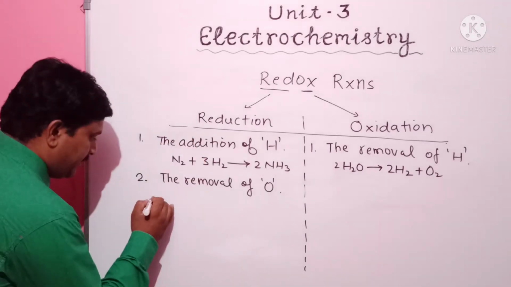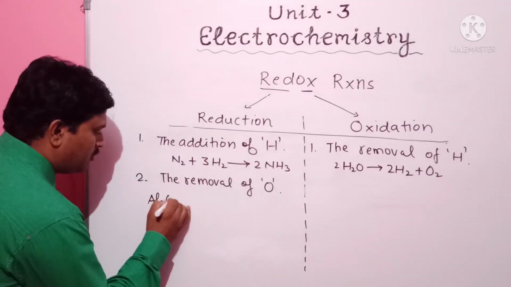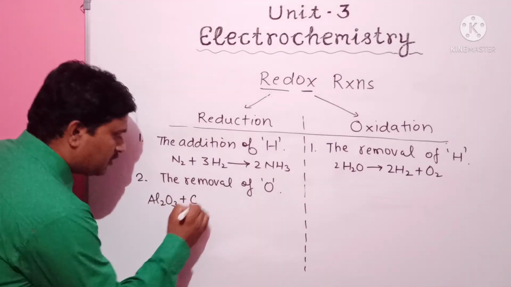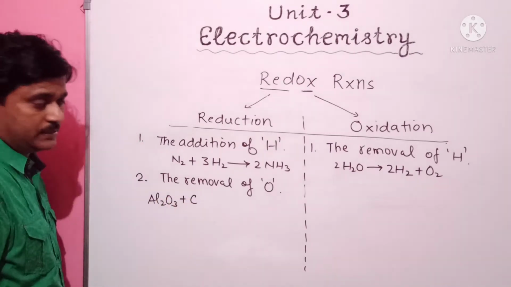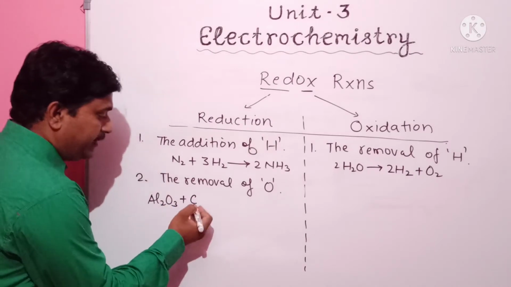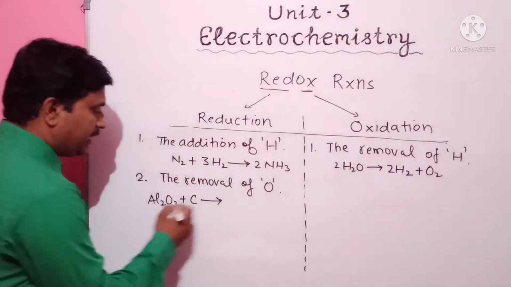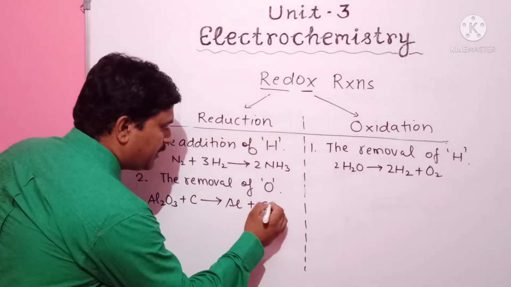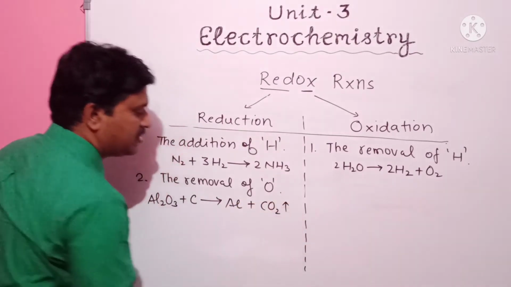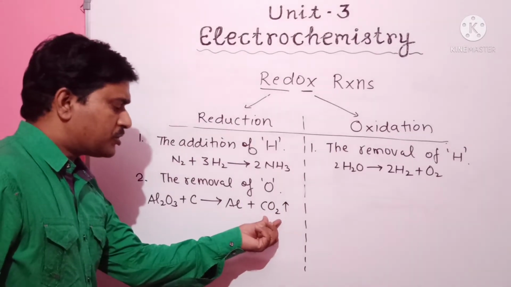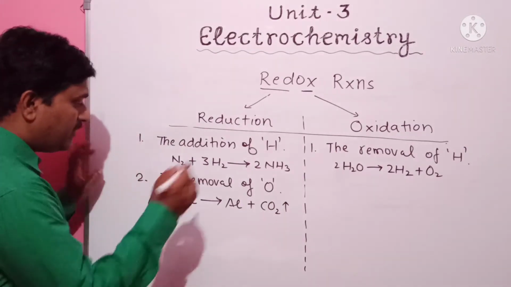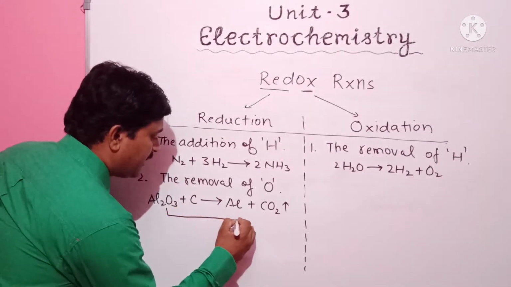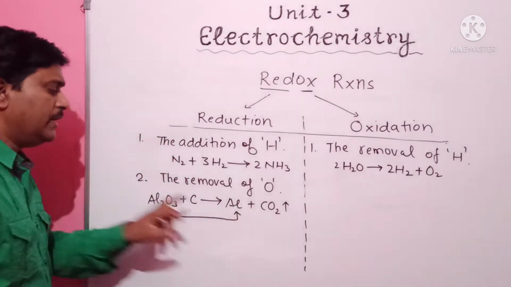For example, when Al2O3, aluminium oxide, is treated with coke, it forms aluminium along with carbon dioxide gas, which goes to the air. Here what happens? Look here, aluminium oxide is changed into aluminium.